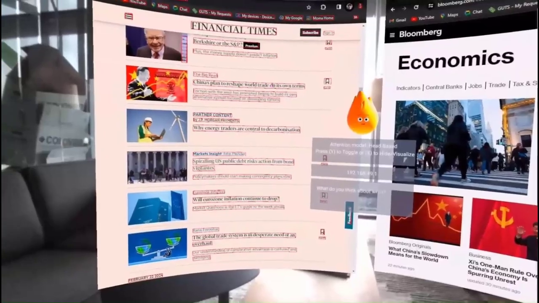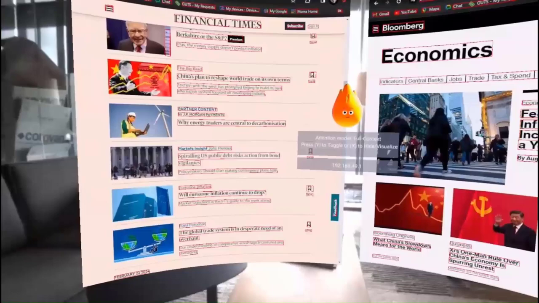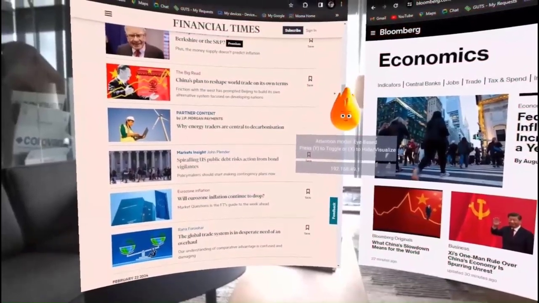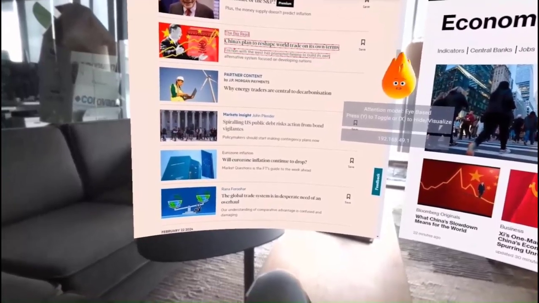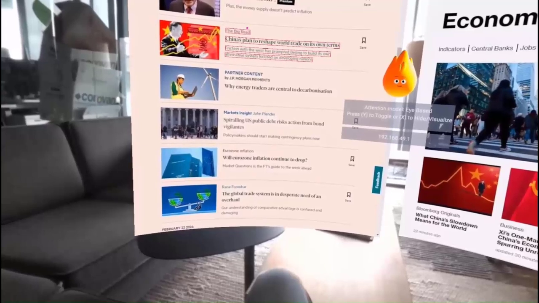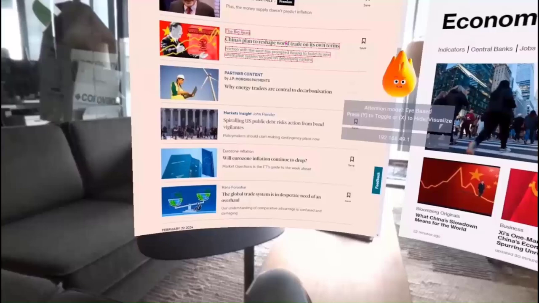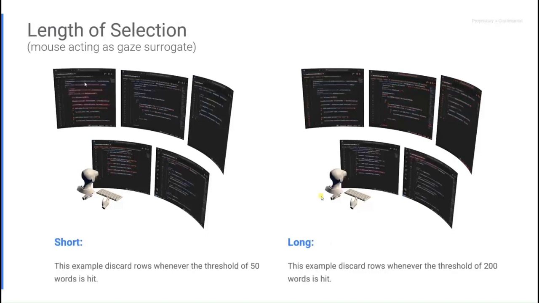What do you think about what I'm reading? You're engaging with some deep financial topics, from the state of the U.S. economy to global trade dynamics. Your reading material is quite thought-provoking, delving into China's strategy in global trade and its implications for international relations. In this second part, due to the eye-tracking specific selection, the answer is more specific. Selection granularity can range from single words to full screens contextual memory. Word count thresholds can also be varied.